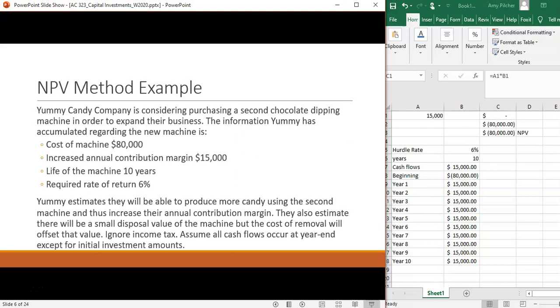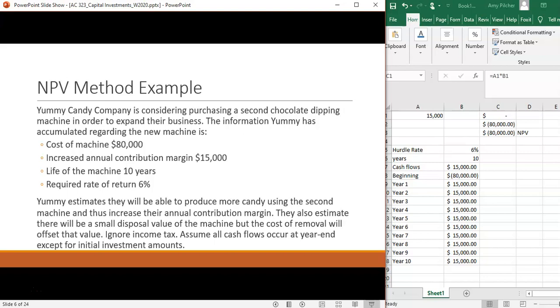So we're looking at this project here with Yummy Candy Company. They're thinking about buying a piece of equipment that costs $80,000. There's some information here such as their increased annual contribution margin, or their projected cash flows for this project, are $15,000 for 10 years. Their required rate of return is 6%.